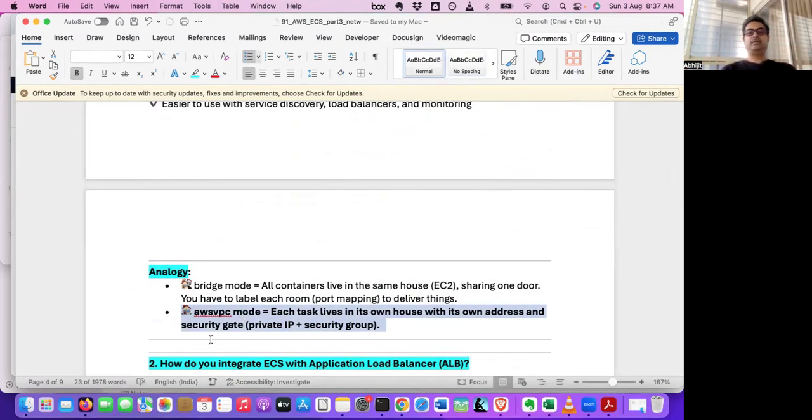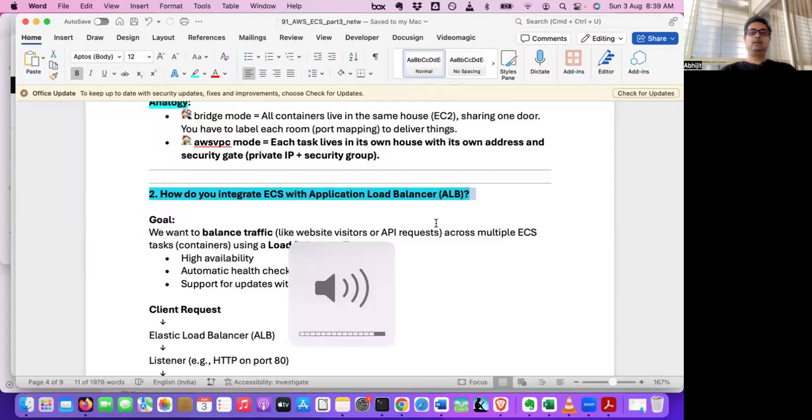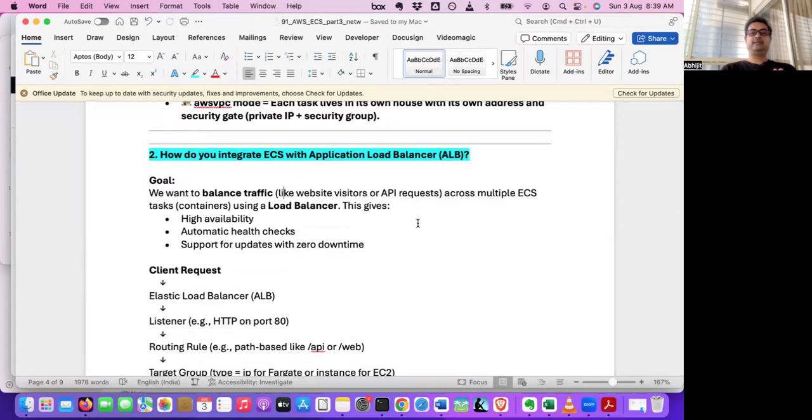Okay. So the next question is, how do you integrate ECS with an application load balancer? Why do we need a load balancer? Because we want to balance traffic across multiple ECS tasks or containers.